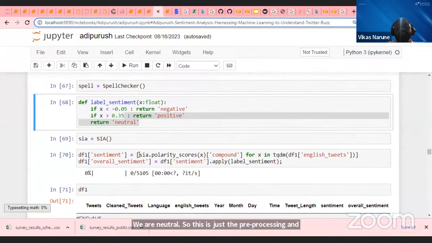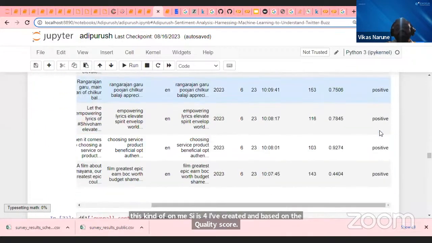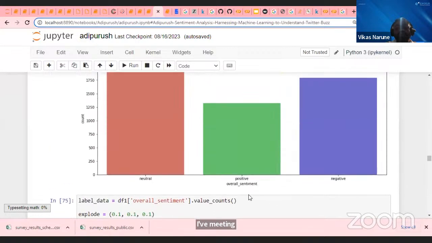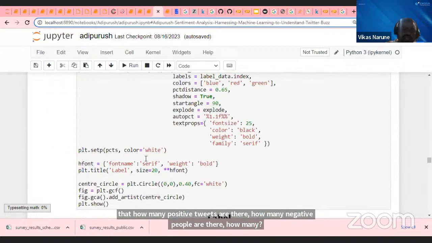So this is the SI score I created, and based on the polarity score, I am creating positive, negative, and neutral. Once I add this column, obviously you can visualize how many positive tweets, how many negative tweets, and how many neutral tweets there are. Now you can plot here. You can create a pie chart.